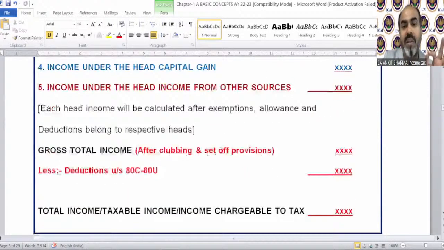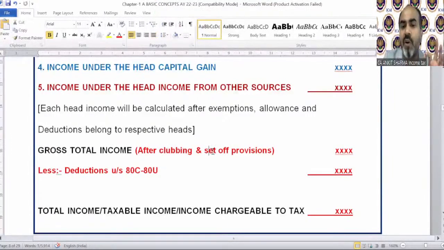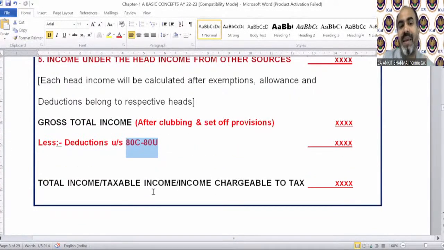So the total of all the above heads will be called gross total income. There are certain provisions of clubbing and set off also. We have to apply set off provisions and clubbing also. That you will also study later. Do not take tension. Then deductions will come from 80C to 80U. After deducting, you will get total income, or we can call it taxable income, or we can call it income chargeable to tax. So tax will be imposed in our country on total income or taxable income, etc. It is not applicable on your gross total income.